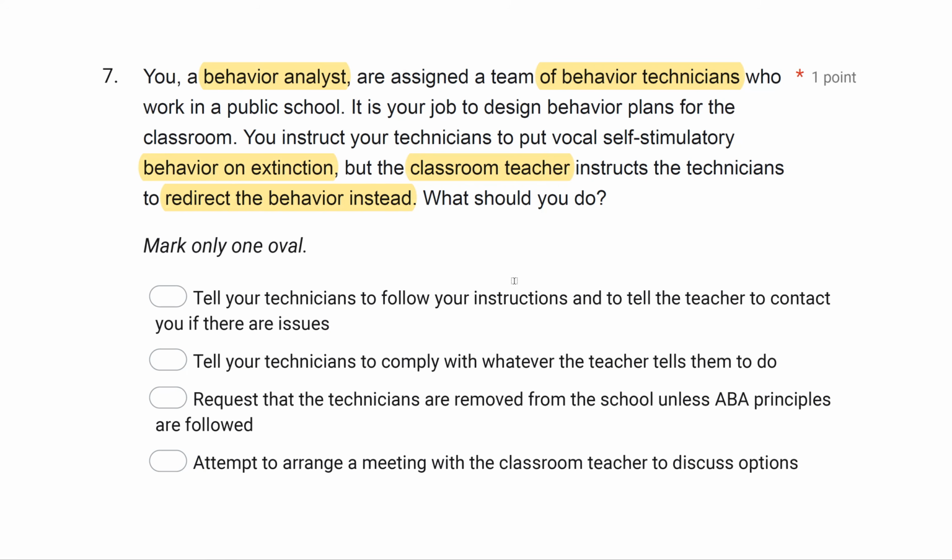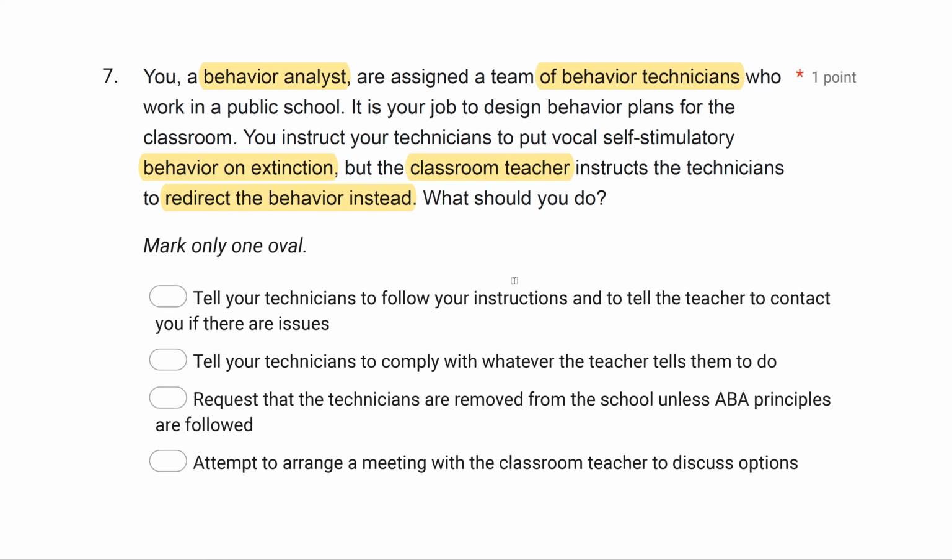B, tell your technicians to comply with whatever the teacher tells them to do. Well, with B, you're just throwing in the towel. As an analyst, maybe you do believe extinction is the best approach. Just because the teacher says something else, they might not know any better. They might want help. You don't know the situation. Just saying we'll follow the teacher blindly, again, is a little neglectful.